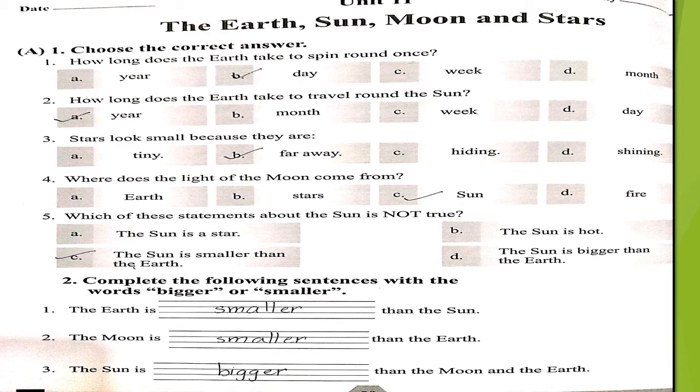Number 2 question is, complete the following sentences with the words bigger or smaller. Look at the number 1. The earth is dash than the sun, and your answer is smaller. The earth is smaller than the sun. Number 2 is, the moon is dash than the earth, and your answer is smaller. The moon is smaller than the earth. Number 3 is, the sun is bigger than the moon and the earth.